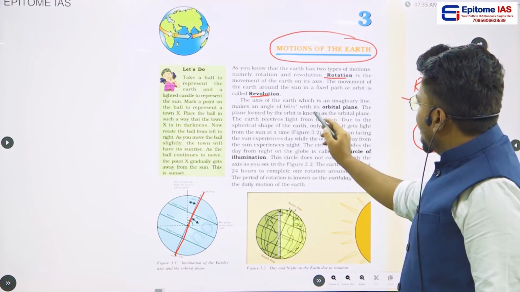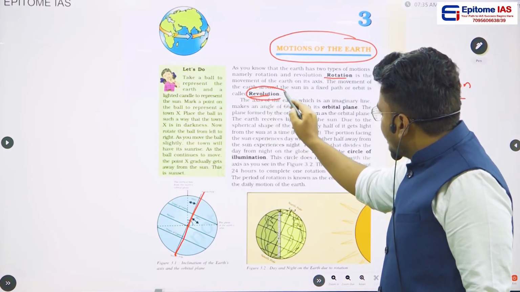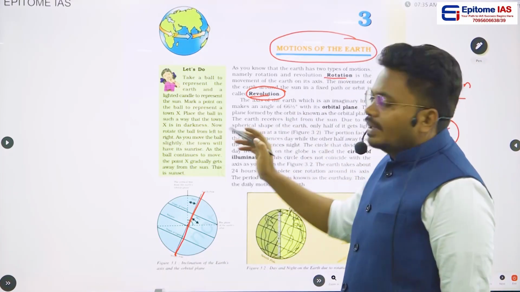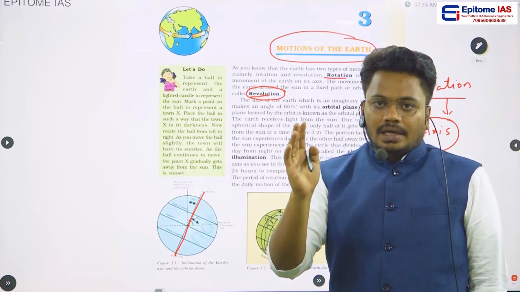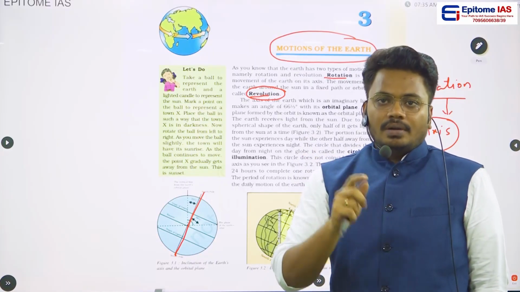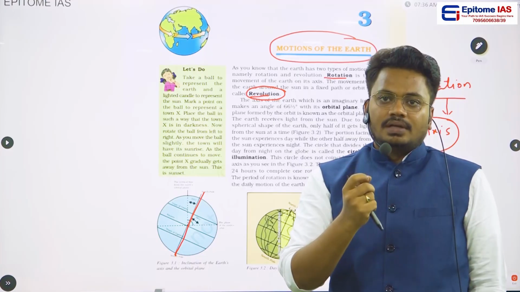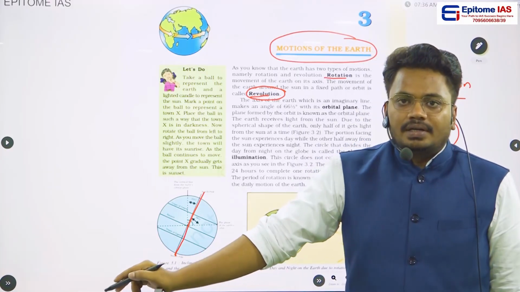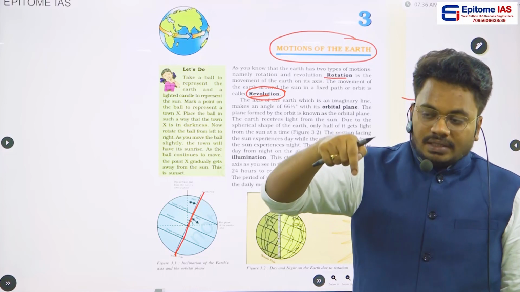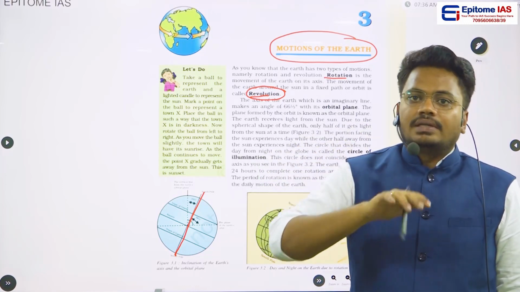Then the next important key word given in this chapter is revolution. What is meant by revolution? Revolution is nothing but movement of earth around the sun in a particular path. Movement of earth around the sun in a particular path. The important keyword to be remembered is that the path in which earth is revolving around the sun is called an orbit.